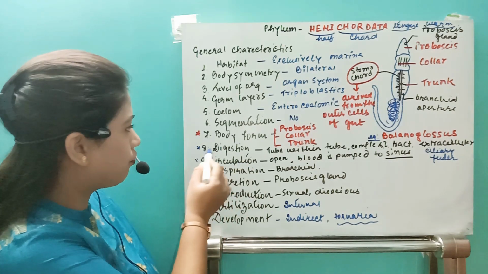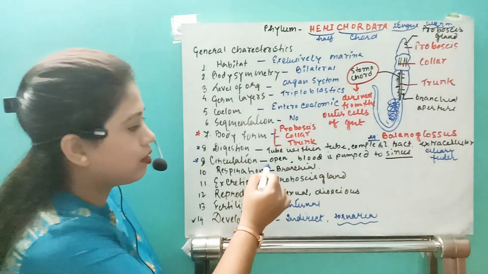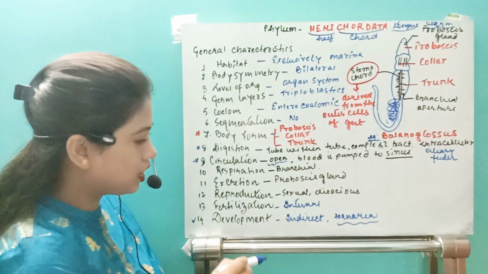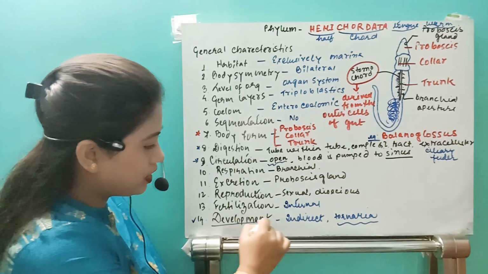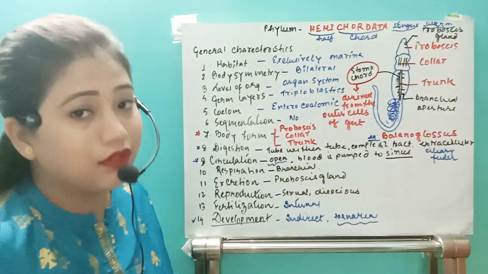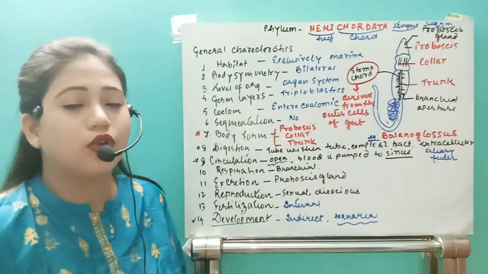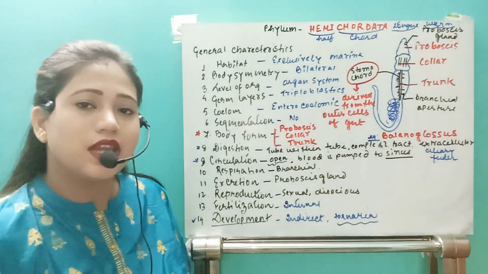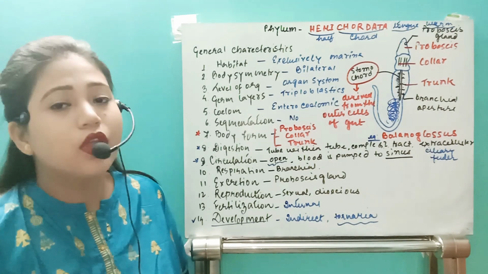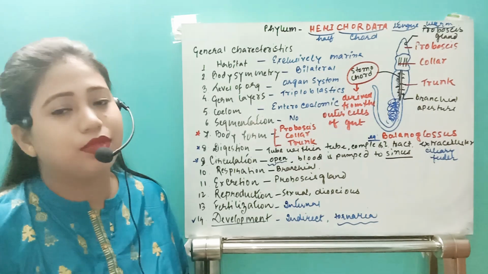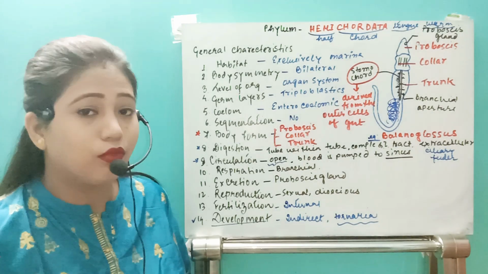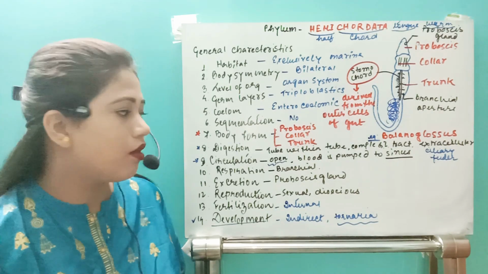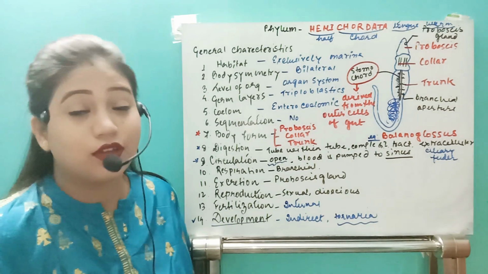So that is about digestion, body form, and then circulation. Remember, they have open circulation. If it comes to development, then they will have a larval stage that is known as Tornaria larva, right? Now this organism, Hemichordates, are also known as tongue worm. One very common example is Balanoglossus, where the body is divided into three parts. What are they? Proboscis, collar, and trunk.